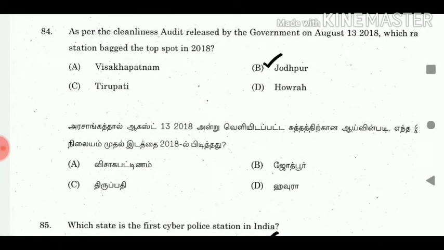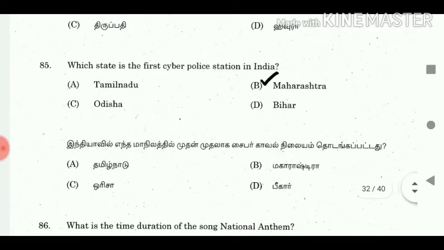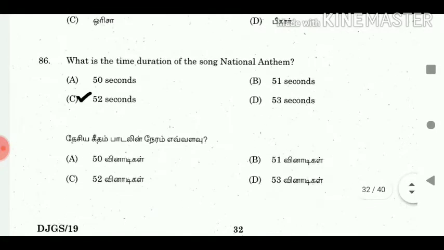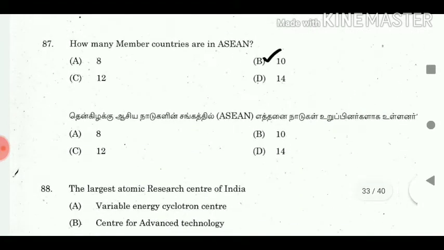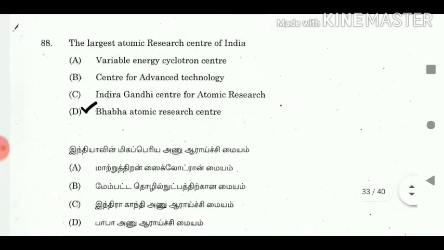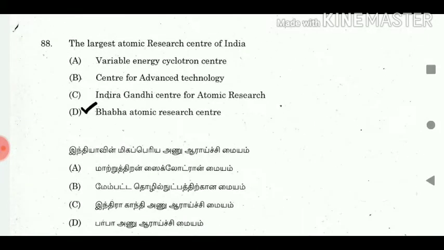the top spot in 2018? Answer: Jodhpur. 85. Which state has the first cyber police station in India? Answer: Maharashtra. 86. What is the time duration of the National Anthem? 52 seconds. 87. How many member countries are in ASEAN? Answer: 10. 88. The largest atomic research center of India. Answer: Bhabha Atomic Research Centre.